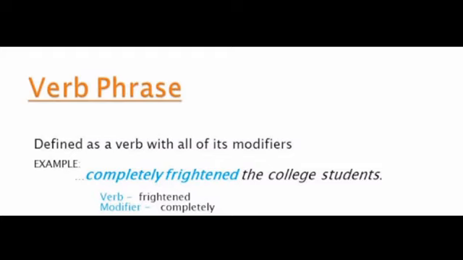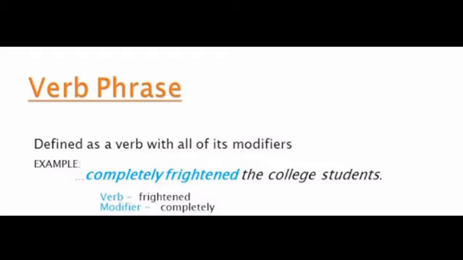So look at the example given here. Completely frightened the college students. Here, frightened is a verb and completely is a modifier. Here it is an adverb. Together, completely frightened form the concept of a verb phrase.